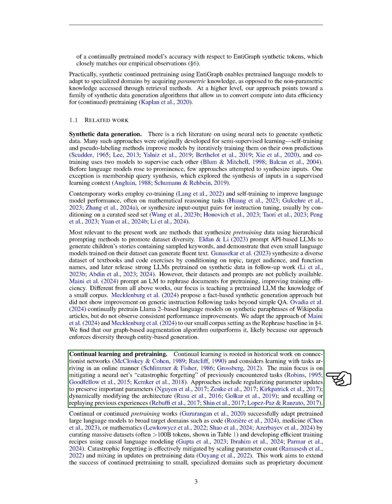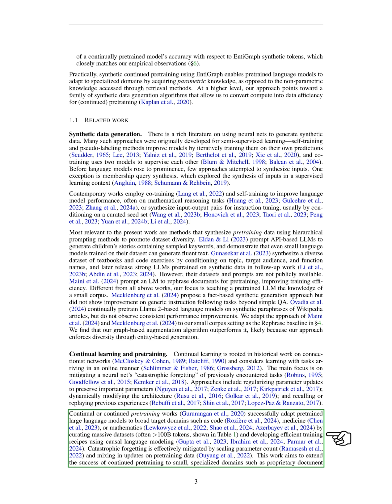In terms of continual learning, we recognize its roots in connectionist networks, focusing on learning tasks that arrive sequentially. The main challenge is to prevent a neural network from forgetting previously learned tasks. Various strategies have been proposed, such as regularizing updates to maintain important parameters, modifying the architecture, or recalling past experiences. Continued pre-training has been effective in adapting large language models to broad domains like code, medicine, or mathematics by using extensive datasets and efficient training methods.